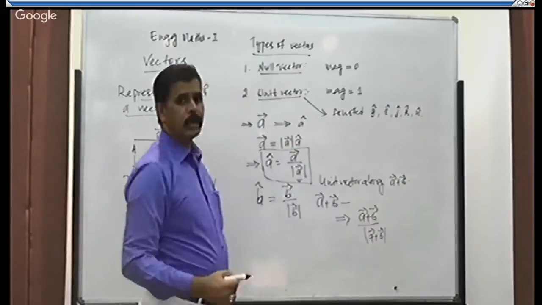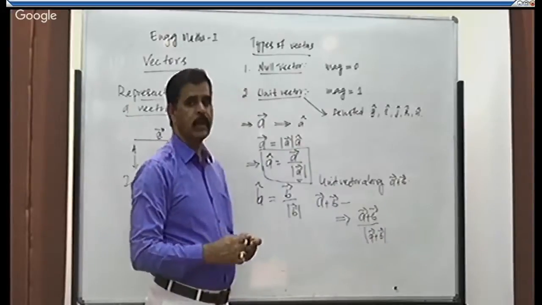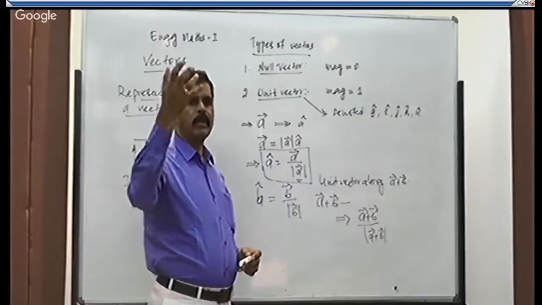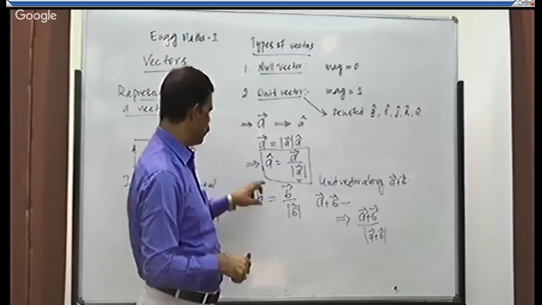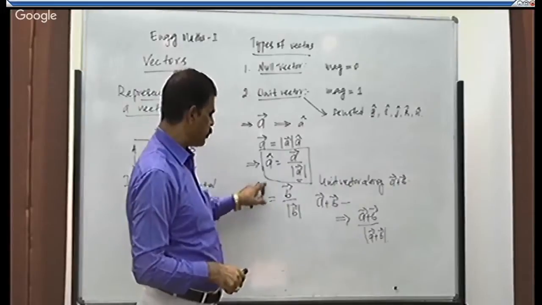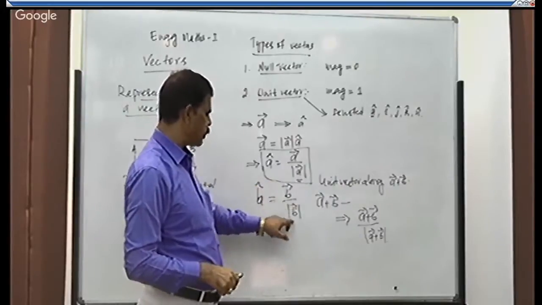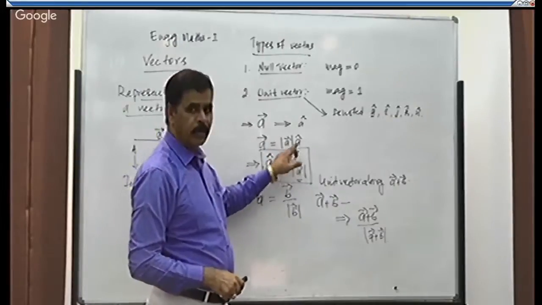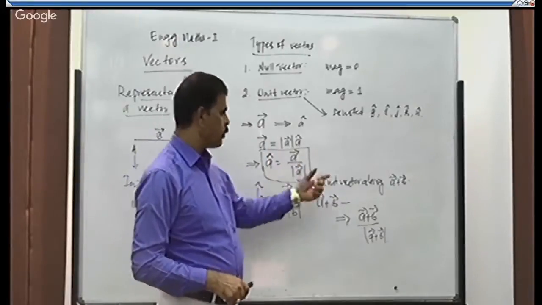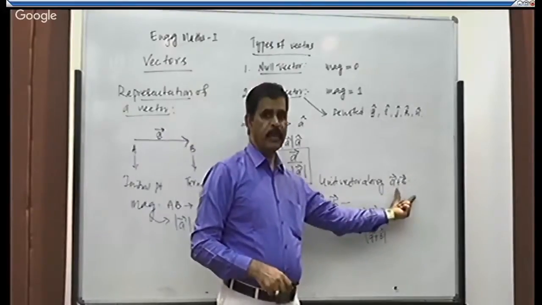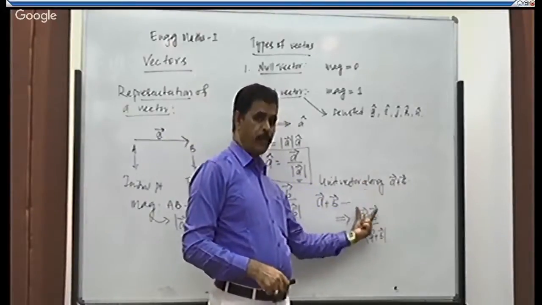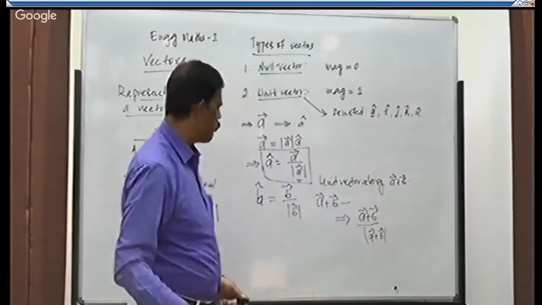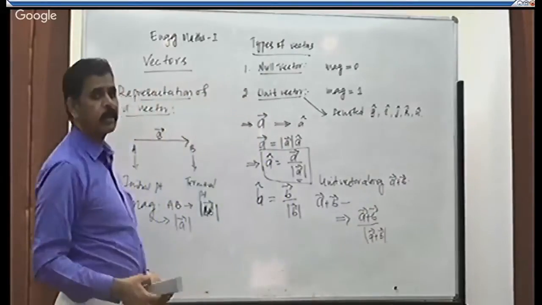So totally you can remember it as: unit vector is nothing but vector divided by its magnitude. Unit vector of B is vector B divided by its magnitude. Unit vector of A is vector A divided by its magnitude. Unit vector along A plus B is vector A plus B divided by its magnitude. Let us work out a few problems on the unit vector later on.